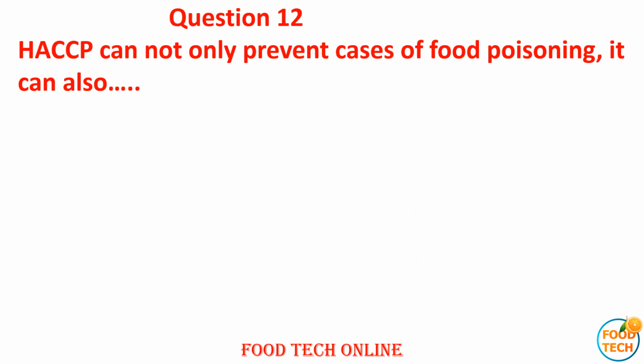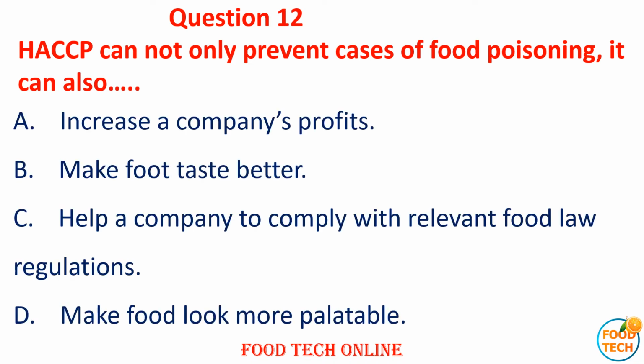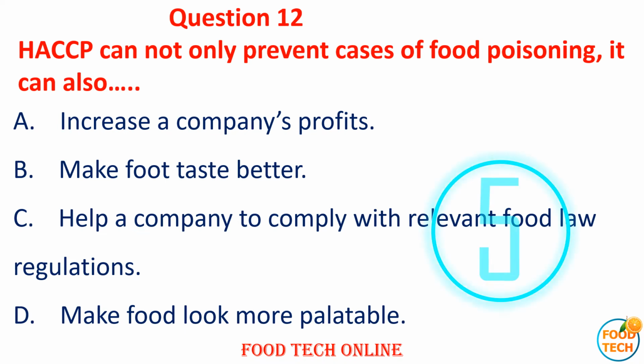Question 12. HACCP can not only prevent cases of food poisoning, it can also: A. Increase company profile. B. Make food taste better. C. Help the company to comply with the related food law regulations. And D. Make food look more palatable.